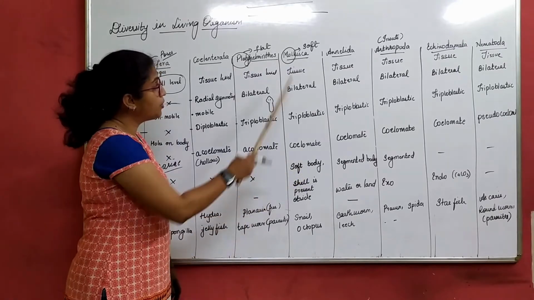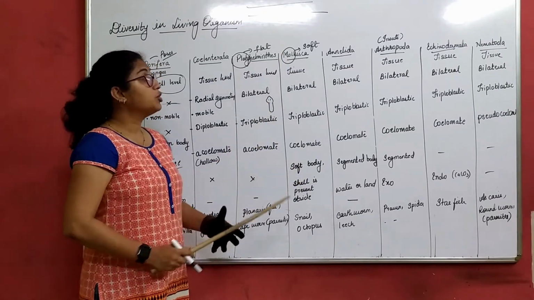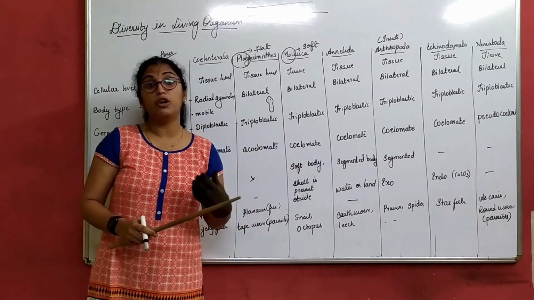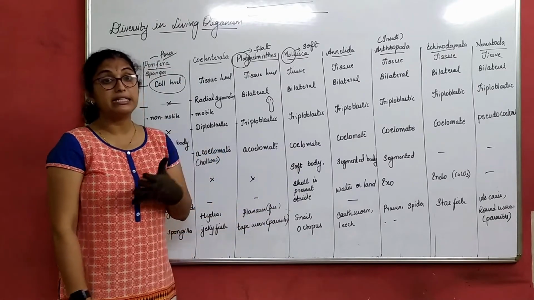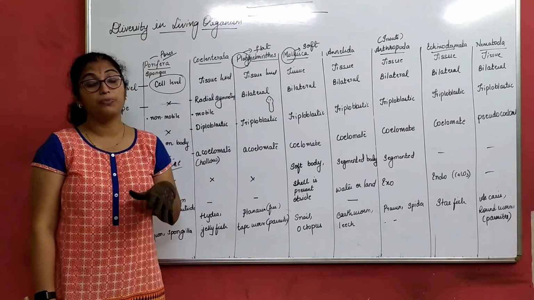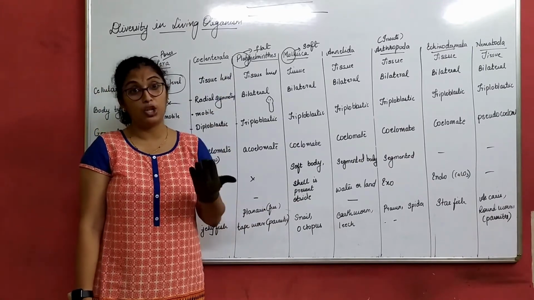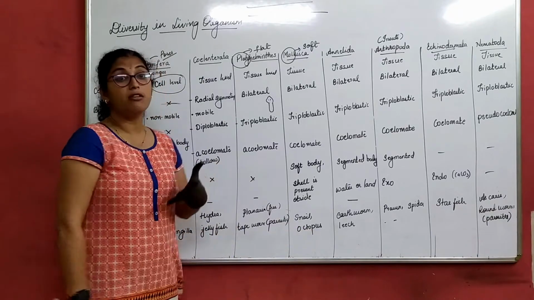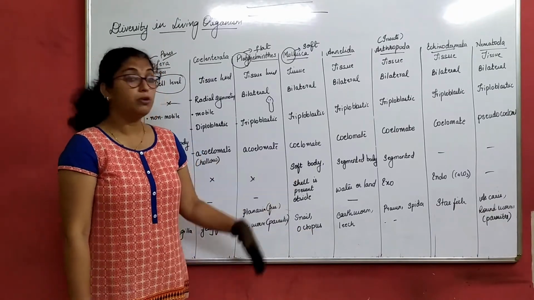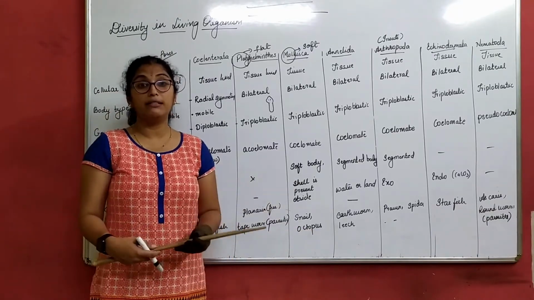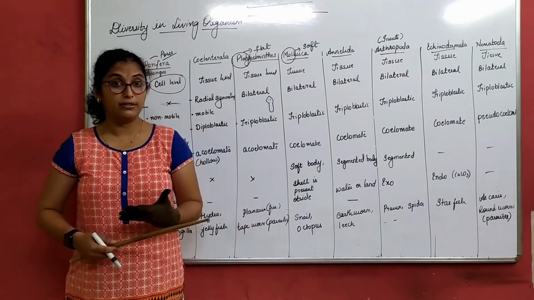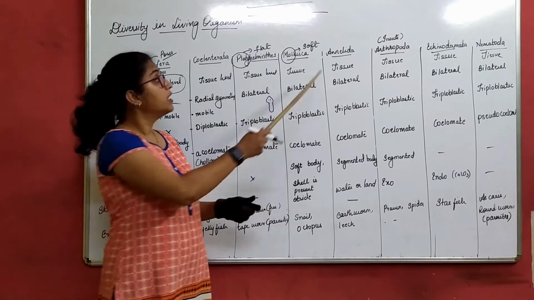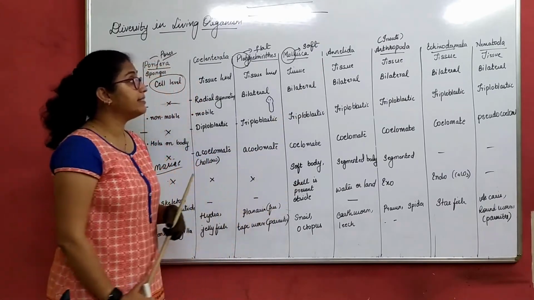It has a soft body. That is what I told you. Though it has a soft body, some organisms have a shell on them. For example, you can tell snail comes under Mollusca. That is why snails have a shell on them, right? Octopus is also an example of Mollusca. Looking at this, what you can tell, these are marine as well as land animals. We'll move to the next one, Annelida.